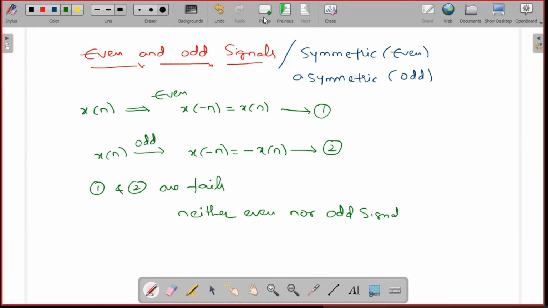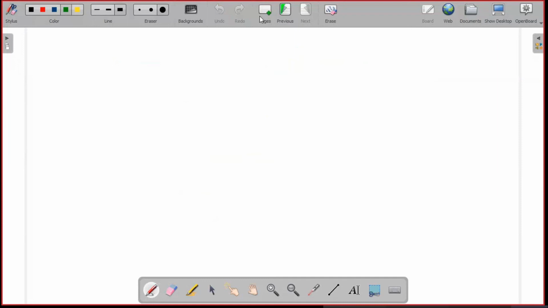Now let us see, generally any arbitrary discrete time signal is a combination of even and odd components. This is what you already know. That is, x of n is generally represented as the even component of the signal plus the odd component of the signal.